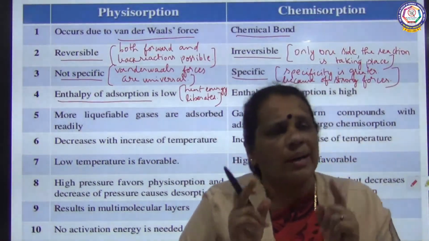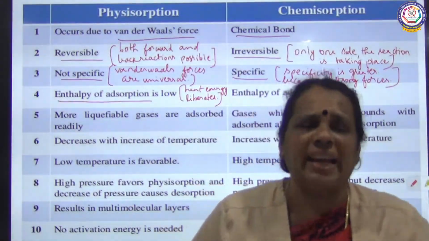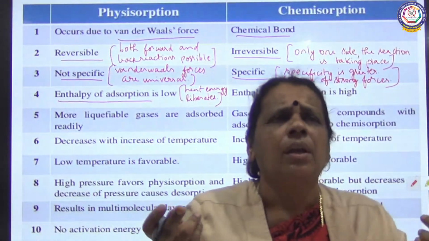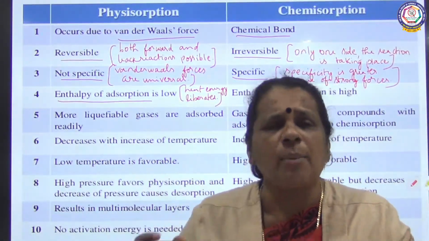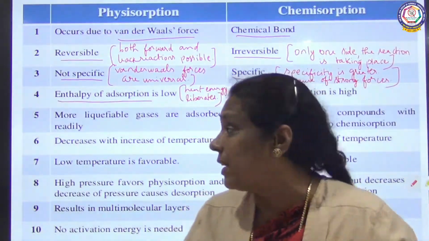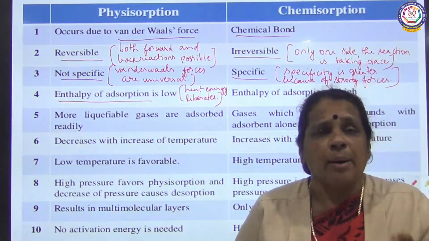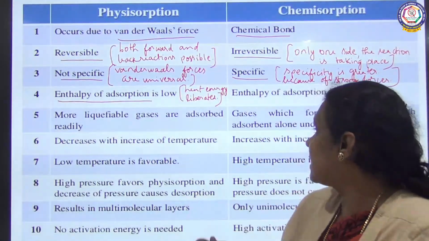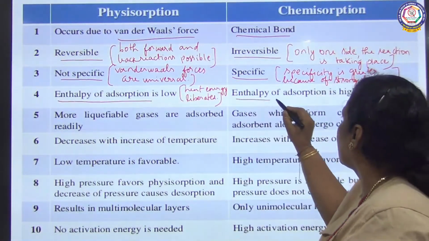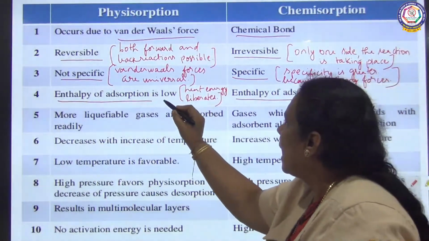Already I told you, adsorption is an exothermic reaction. Exothermic means heat energy will be liberated during adsorption. In physical adsorption, the heat of adsorption is less. The amount of heat energy liberated during adsorption is less. Whereas in chemical adsorption, the enthalpy of adsorption is higher.